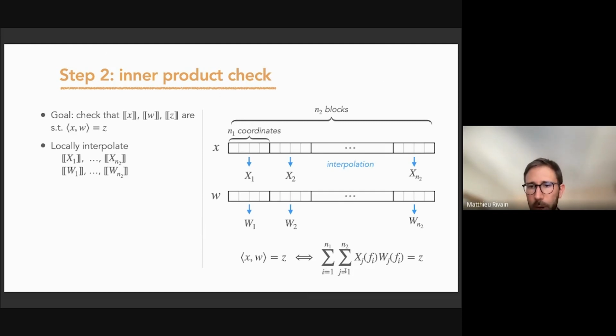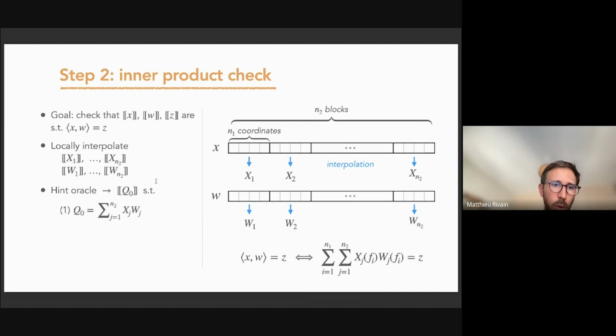So we have a double sum here: a sum of the x_j times w_j, and a sum over all the evaluations, so for the N1 coordinates in the evaluation points. And so we have to check that the polynomials that we have interpolated satisfy this relation. And this is equivalent to verifying the inner product relation.